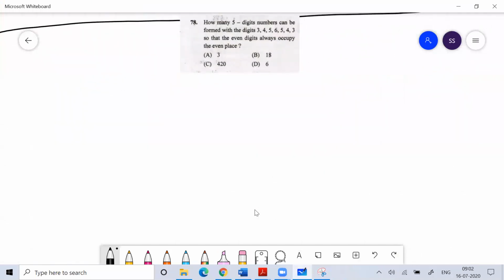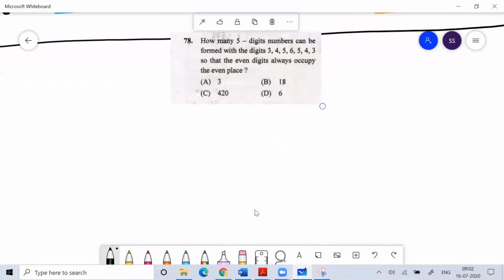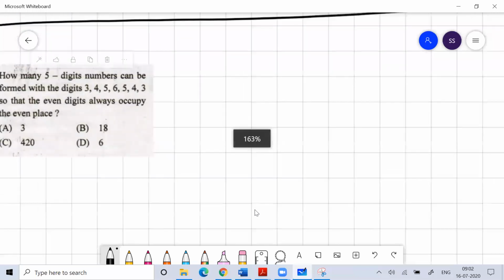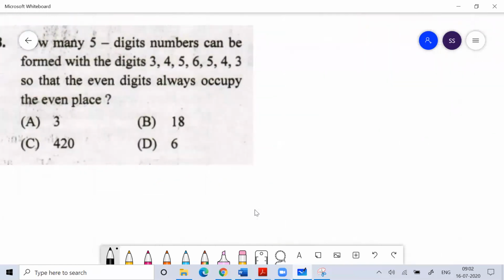How many 5-digit numbers can you form by using the digits 3, 4, 5, 6, 5, 4, 3, so that the even digits always occupy even places only?